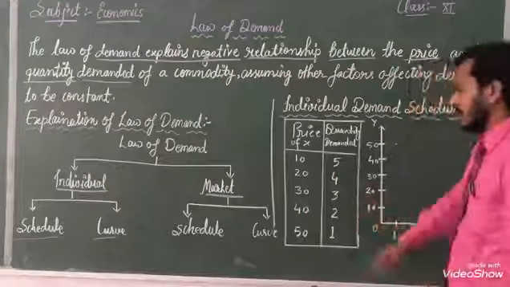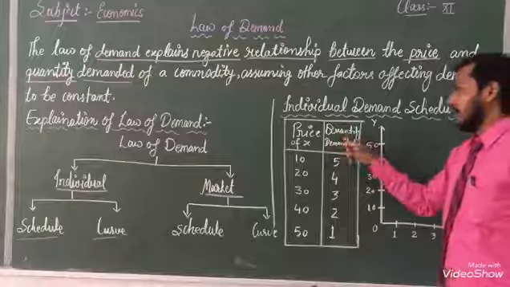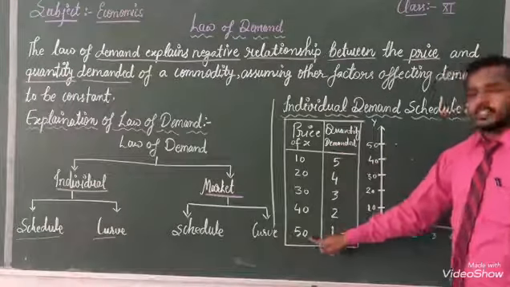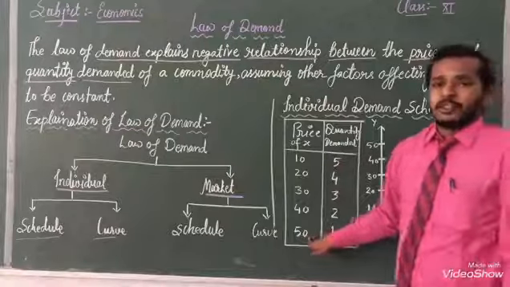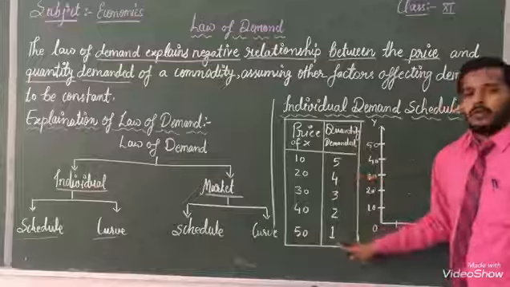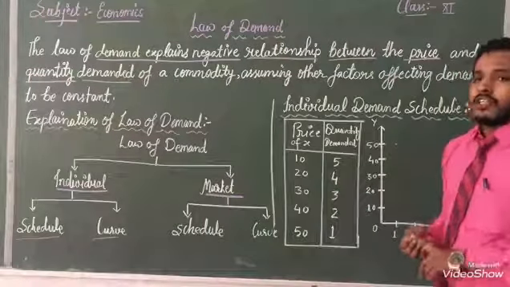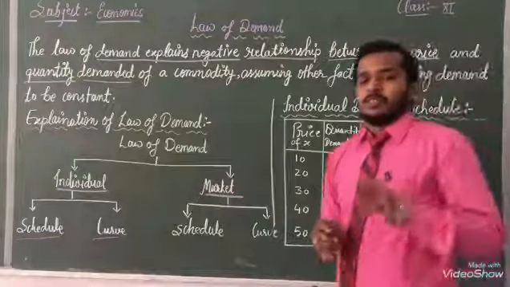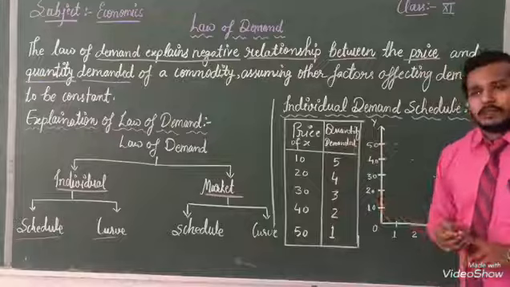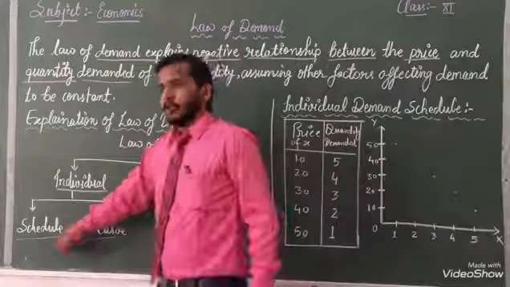Once again listen, when price is 10 rupees, at that time quantity demanded is 5. But when price increases to 50 rupees, at that time our quantity demanded is 1. This is the difference between both, showing a negative relationship between price and quantity demanded. This is the explanation with the help of the schedule.